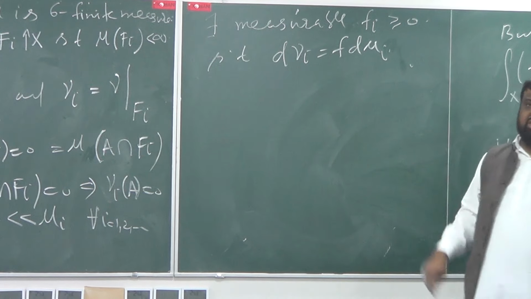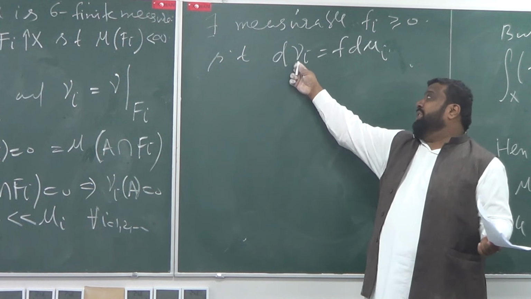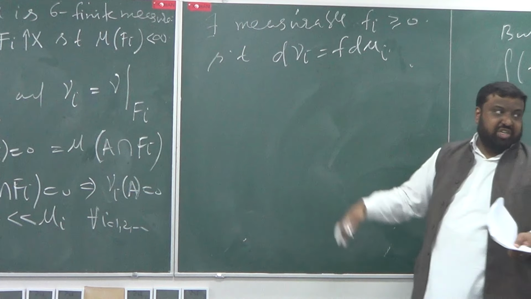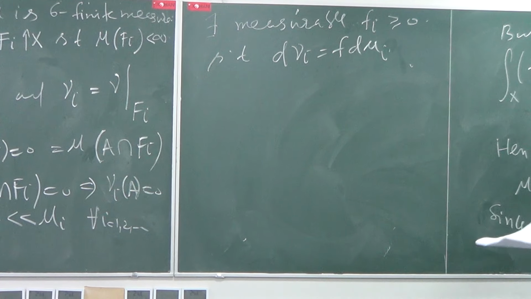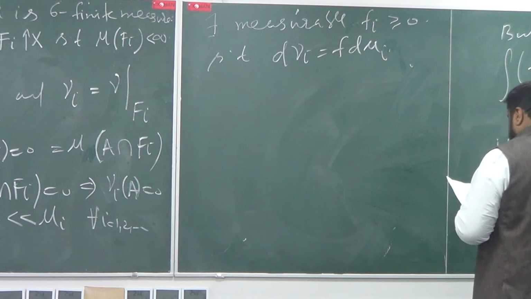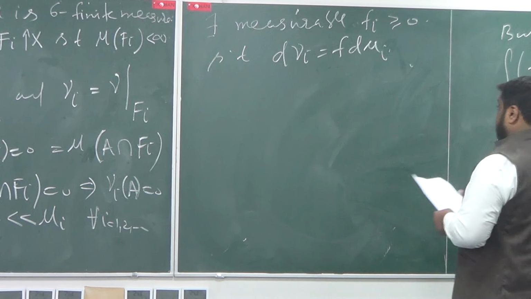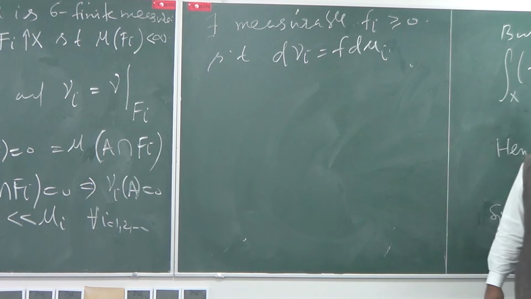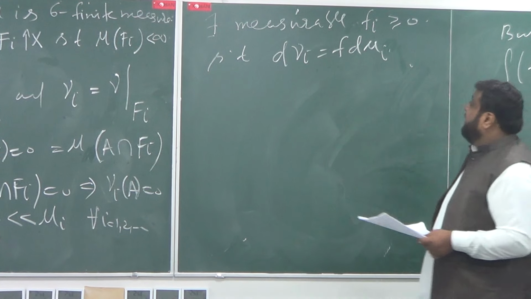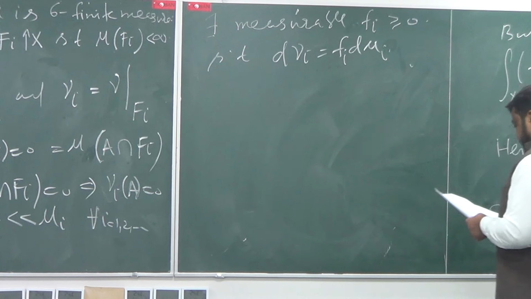It's just a shortcut notation. In other words, what I simply mean is that nu_i of A is equal to the integral over A of F_i d mu_i. That's just mimicking notation. F sub i, yes, you are right.